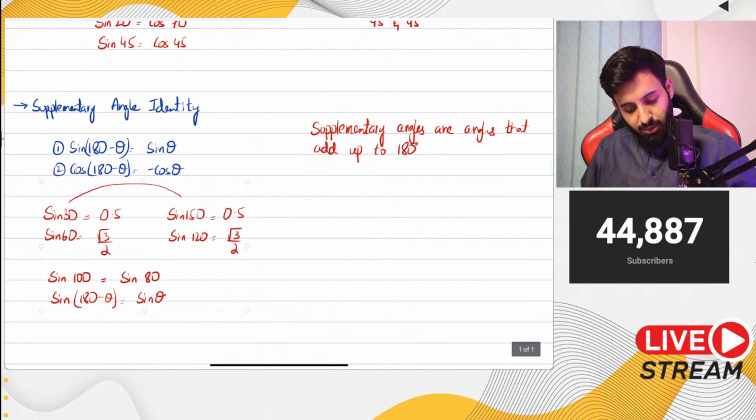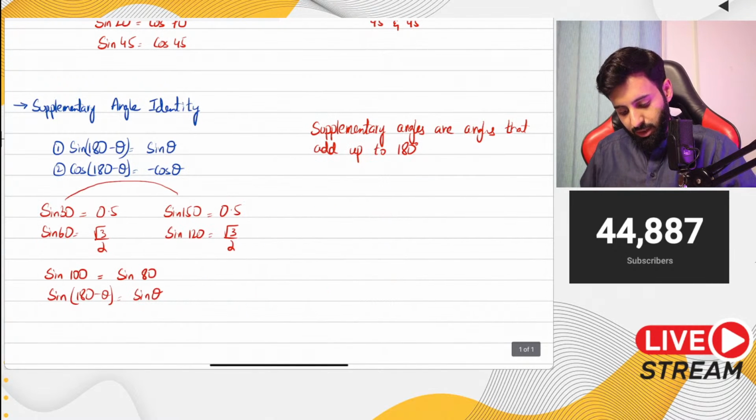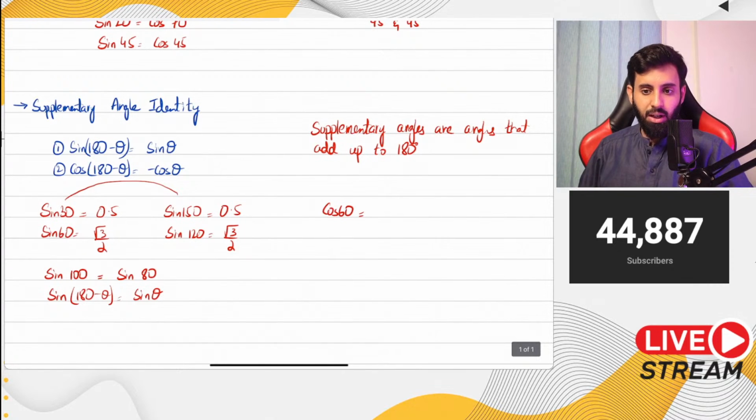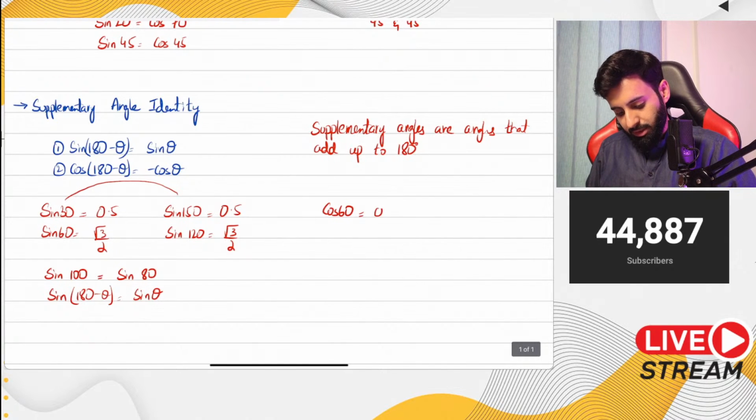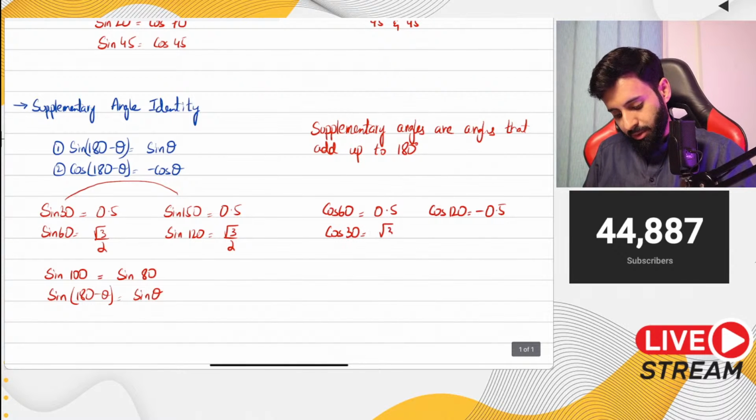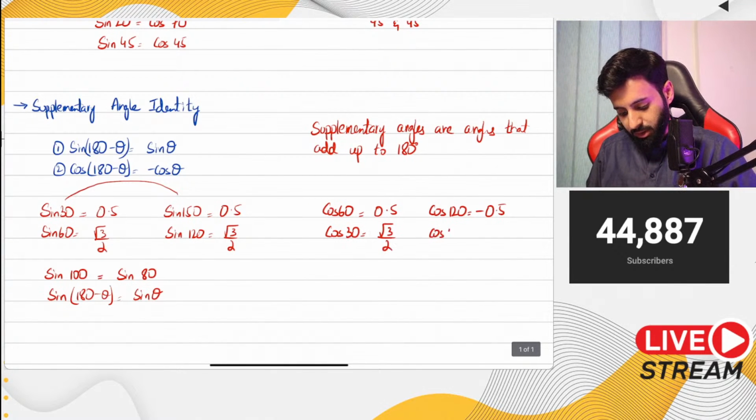Let's do a few examples for the second identity also. If you work out cos 60, now remember, as long as it's an acute angle, the value is going to be positive. So cos 60 turns out to be 0.5, but if you work out cos 120, you'll notice that's equal to minus 0.5. Just like that, cos 30 is root 3 upon 2, but cos 150 is minus root 3 upon 2.